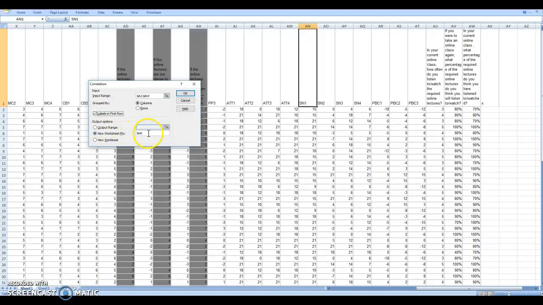I selected a new worksheet, and I'm going to call this results. Okay. When a new worksheet is added, see down here, we're in sheet 1. It's going to add a worksheet, call it results, and put all the answers in. I'm going to hit OK. It'll probably process for up to a minute. Actually, probably not quite that long, but it will take a few seconds at least to actually do the math. So let's hit OK.